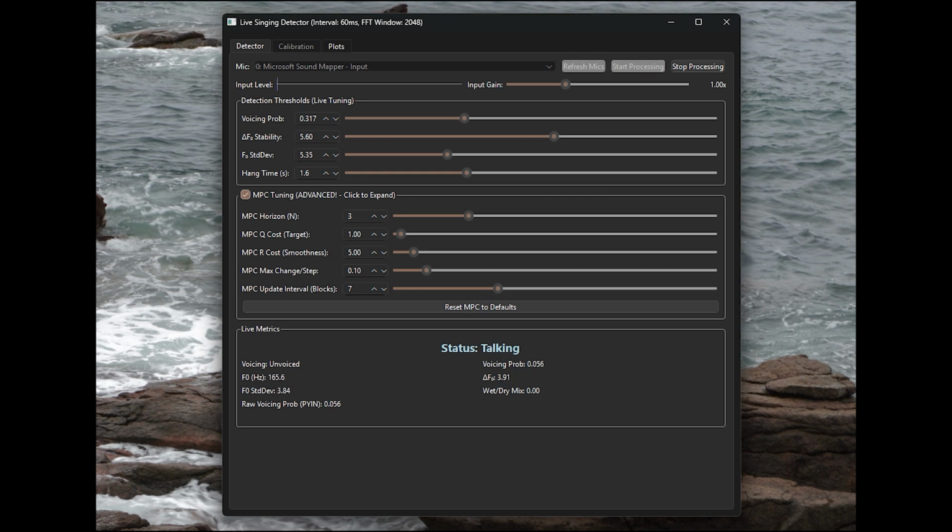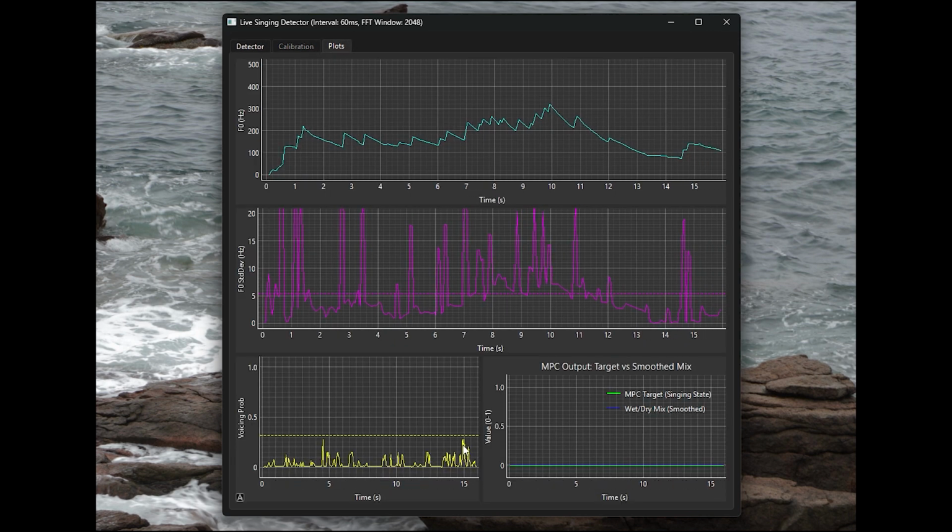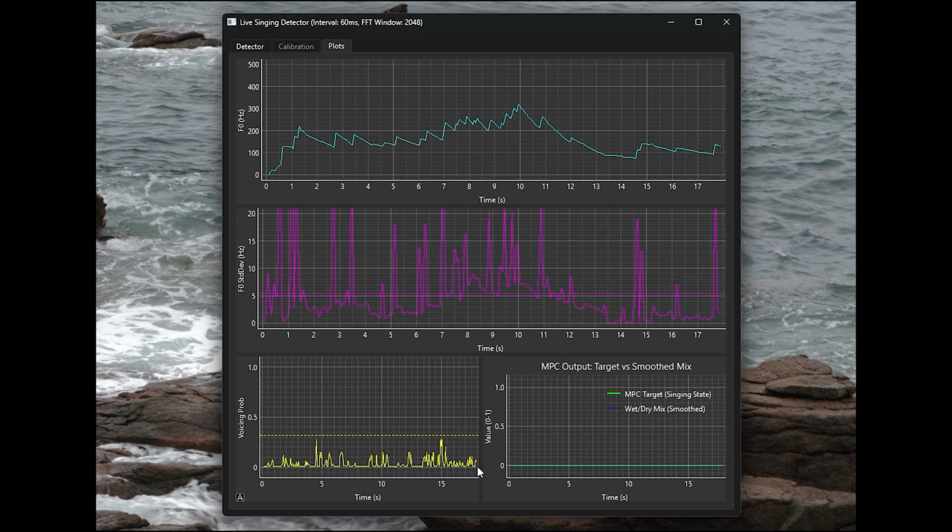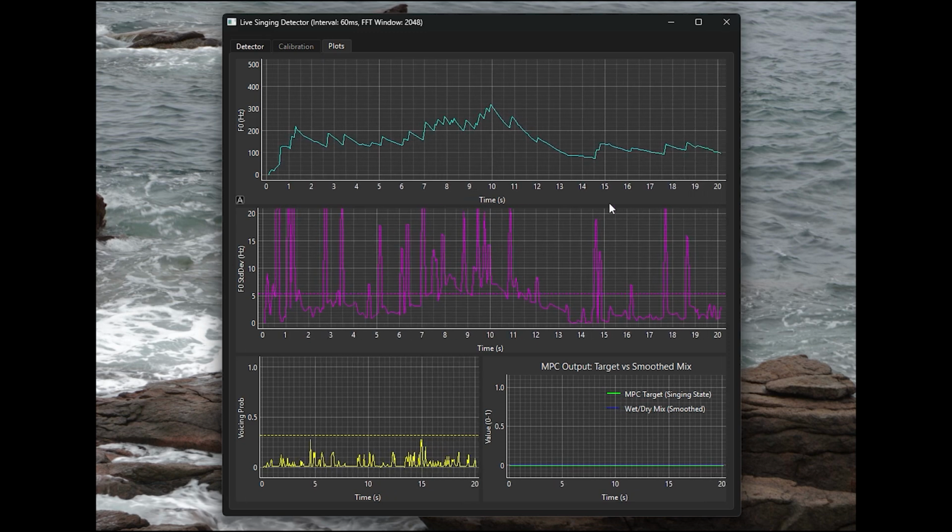Make sure the microphone input is whatever is needed to be. Make sure your gain is at a correct volume where it's being detected. I turned it up a little bit just because my mic is low. So right now it knows that I'm just talking, and if I go to the plots, you can see my voicing probability is below the level, and it knows that I'm just talking normally.